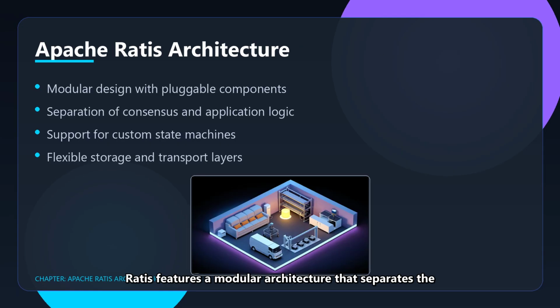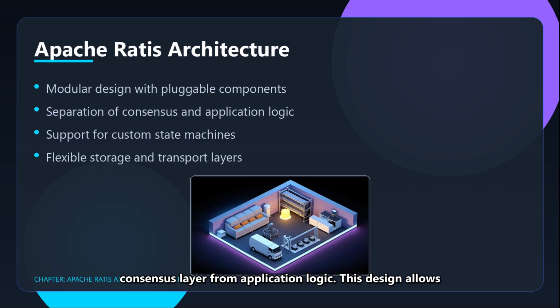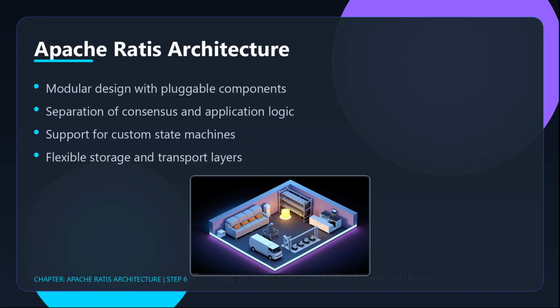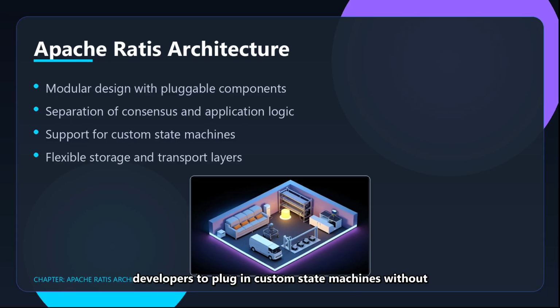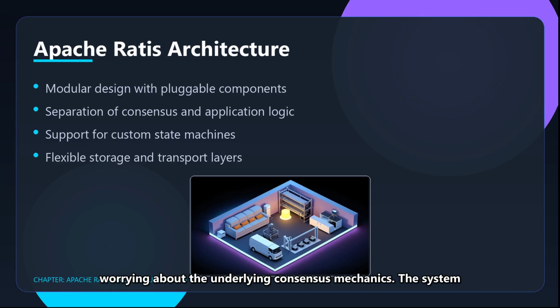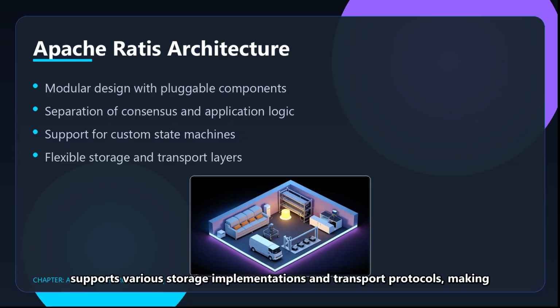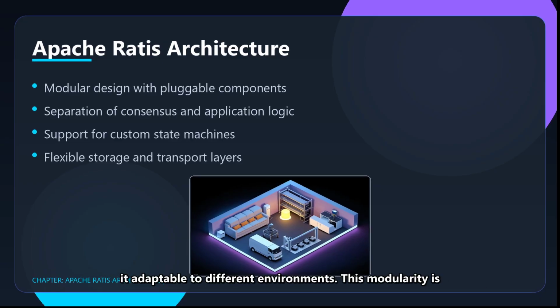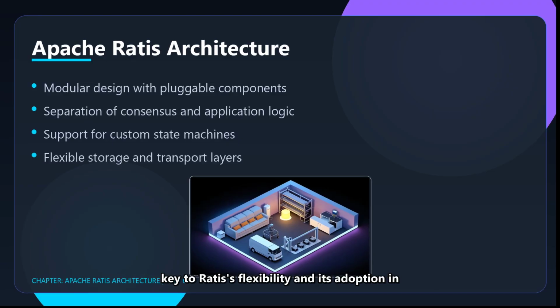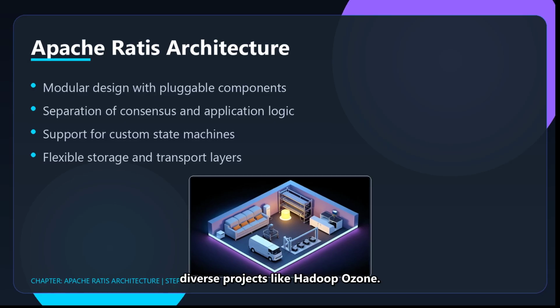Ratis features a modular architecture that separates the consensus layer from application logic. This design allows developers to plug in custom state machines without worrying about the underlying consensus mechanics. The system supports various storage implementations and transport protocols, making it adaptable to different environments. This modularity is key to Ratis's flexibility and its adoption in diverse projects like Hadoop Ozone.